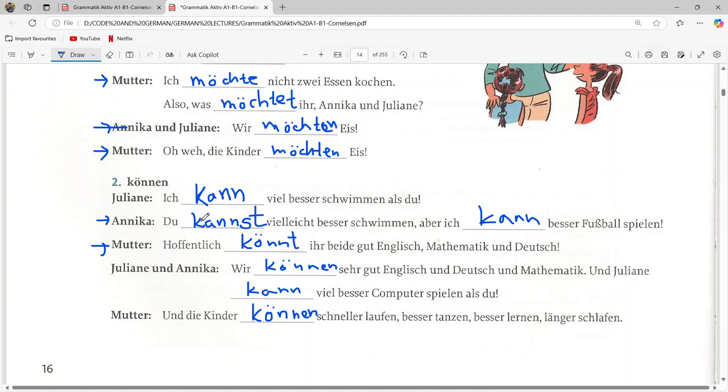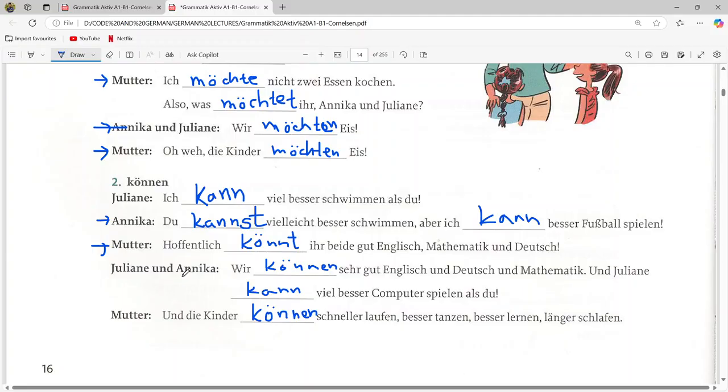I will repeat again what the sentences are saying, I will tell the English again. It means I can swim better than you. And then Annika is saying that you maybe can swim better than me, but I can play football better. Now mother is saying that hopefully you both can be good in English, mathematics and Deutsch.